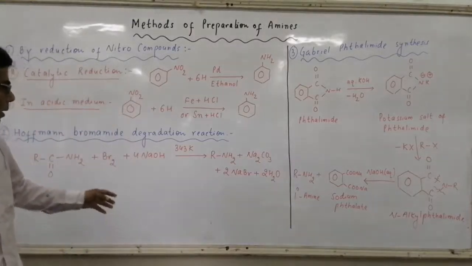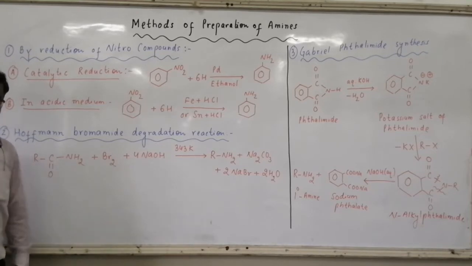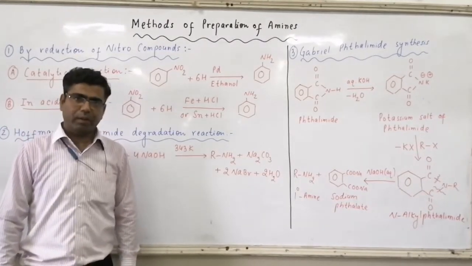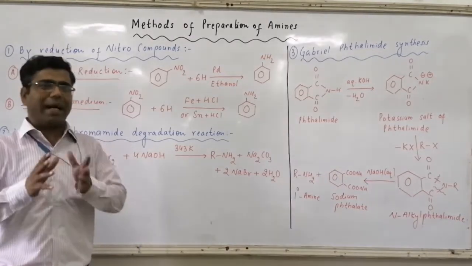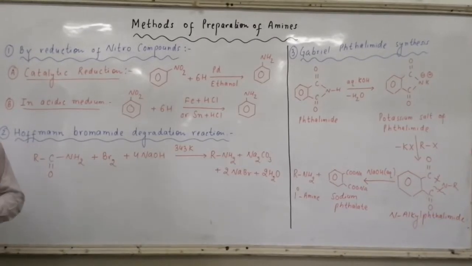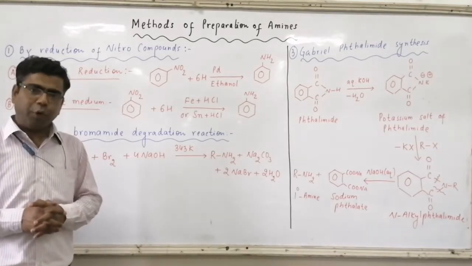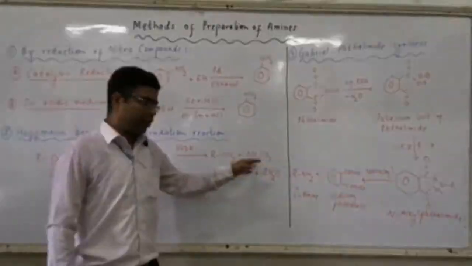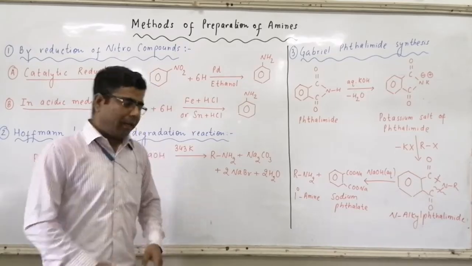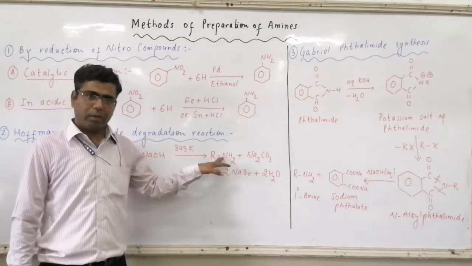So amide, when treated with Br2 and NaOH at a temperature of 343 Kelvin, undergoes decarboxylation. Means this CO part will be removed in the form of CO2. So what it will form? It will form Na2CO3 as one of the byproduct, and the amide group gets converted to RNH2.